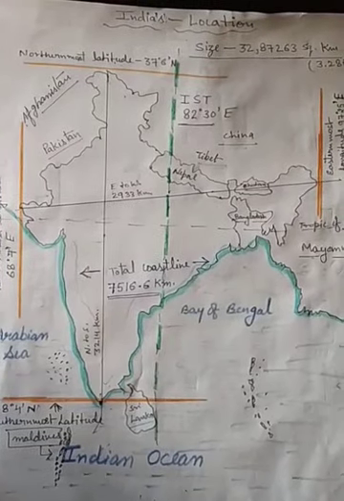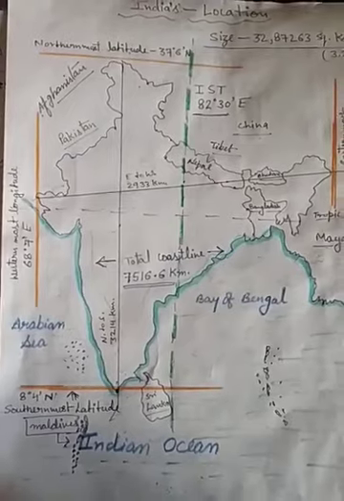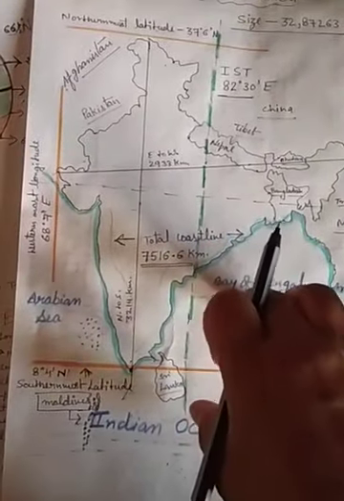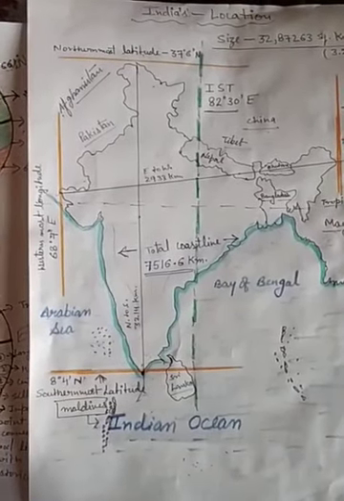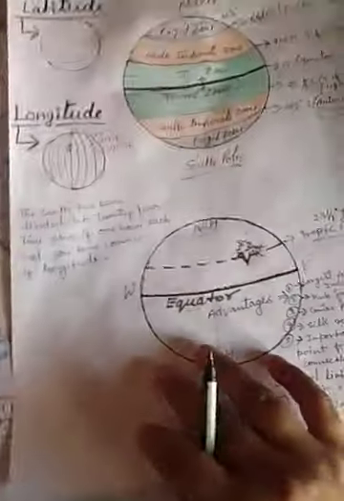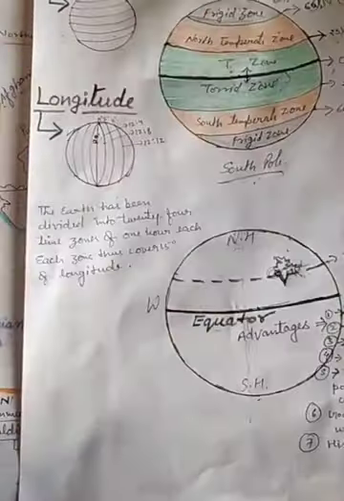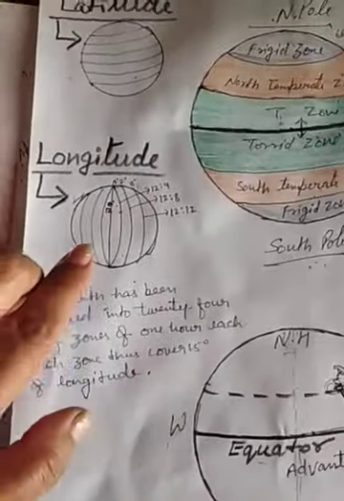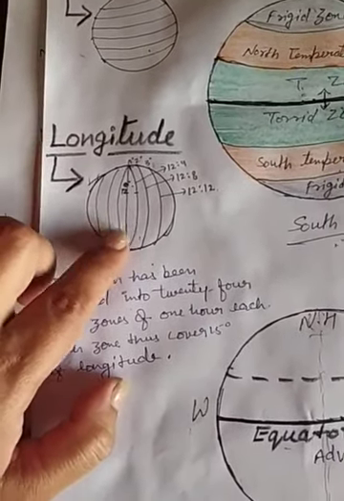So Indian Standard Time is used by India to follow similar timing. The concept of how we calculate time, you learned in class 6 also, right? What you learned in class 6 is how time is calculated. So time is calculated on the basis of each particular longitude, or we can say meridian also.